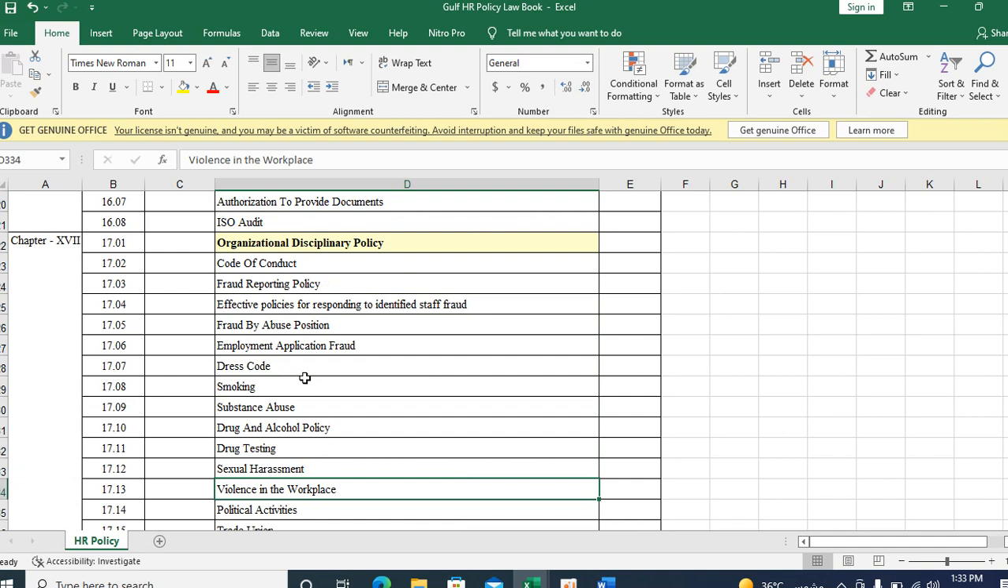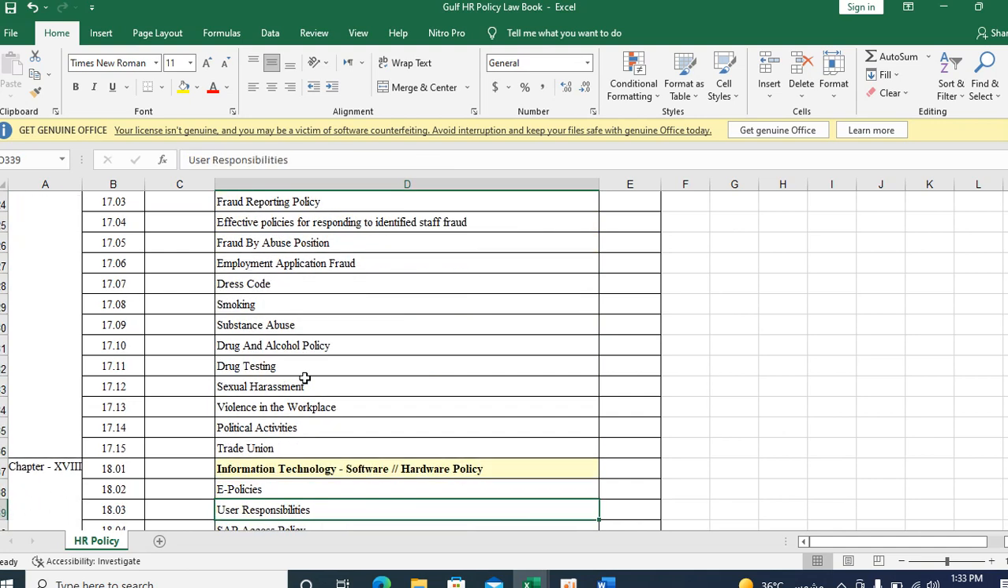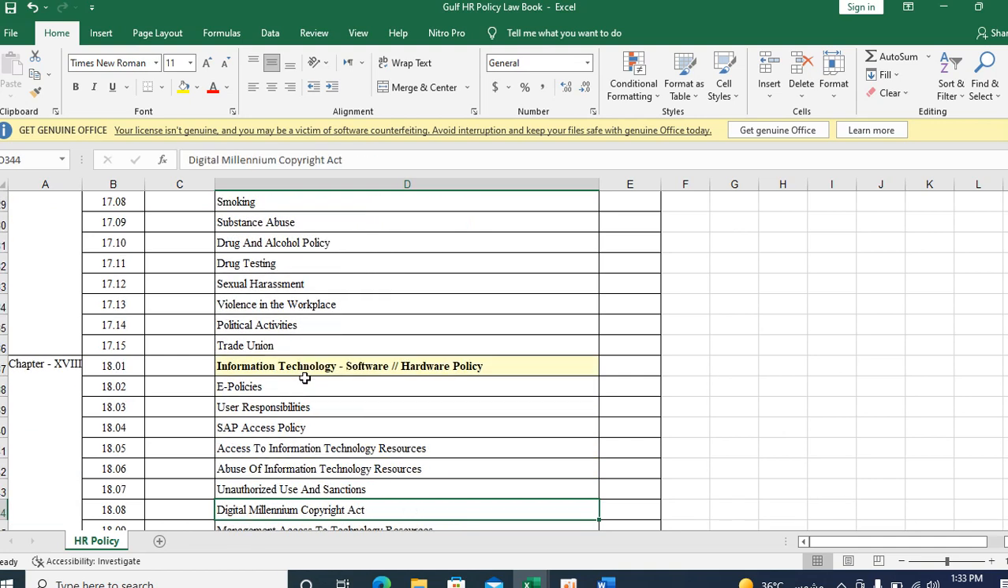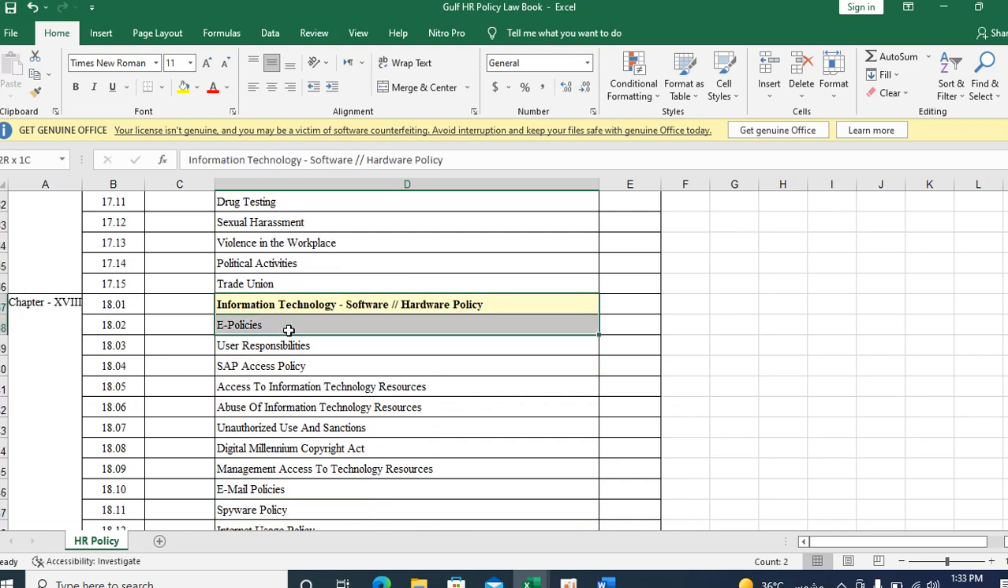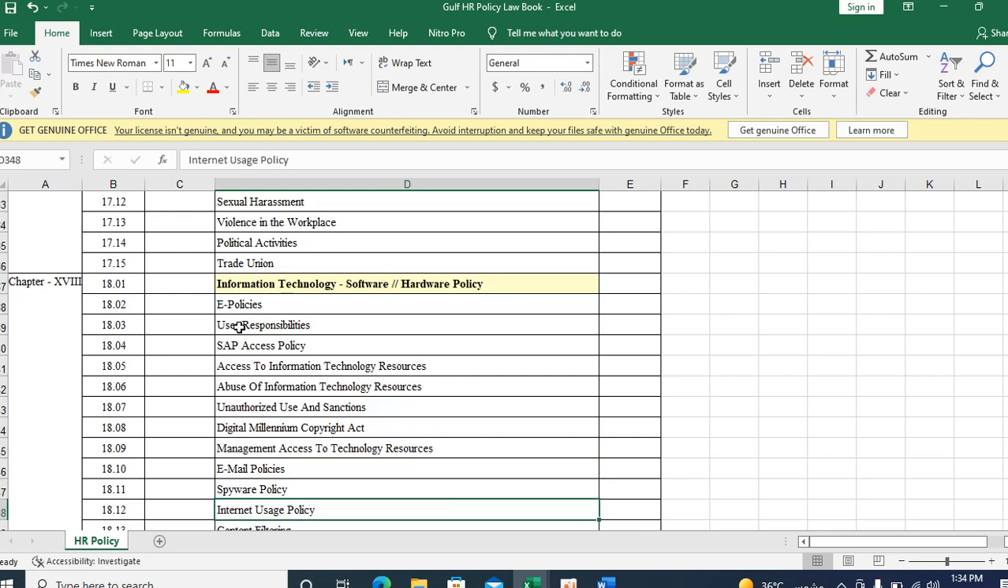Even more policies will be there. I am giving around 15 policies in the disciplinary policies. Then IT, information technology policy, covering both software and hardware, the IT department. These are all policies we are creating, but the department head and department people have to maintain these policies. So you have to discuss with those department people, and then you can publish in your HR policy law book. E-policies, electronic policies, access policies: SAP or ERP system or Oracle system, how to access and who is eligible, you can maintain those policies.